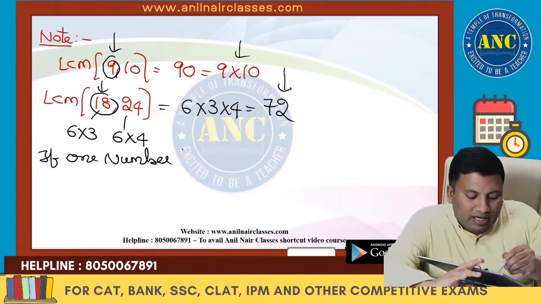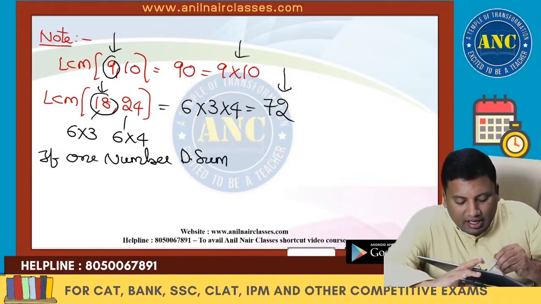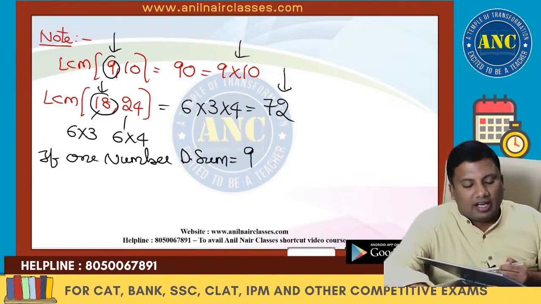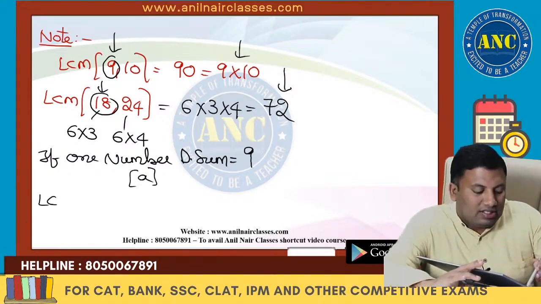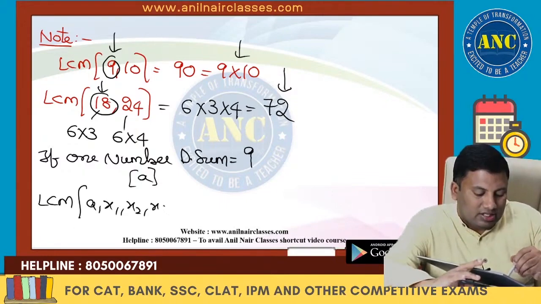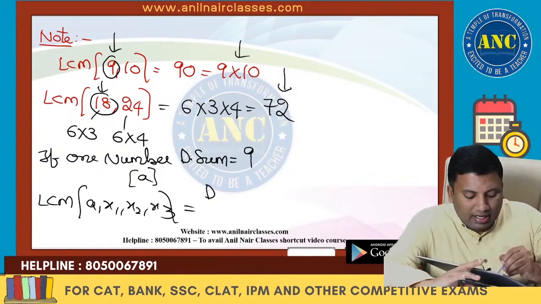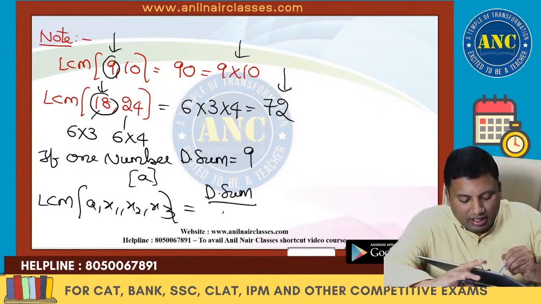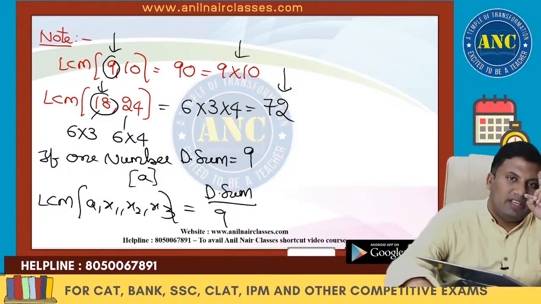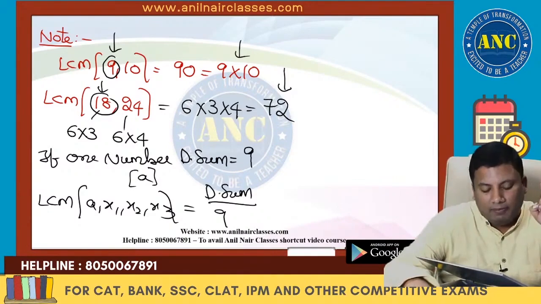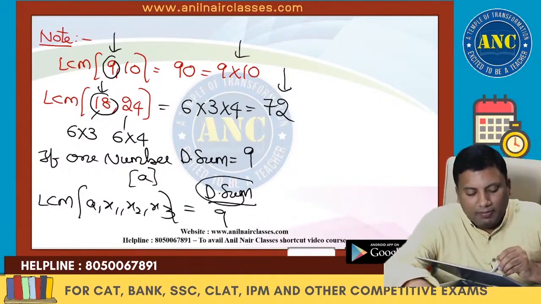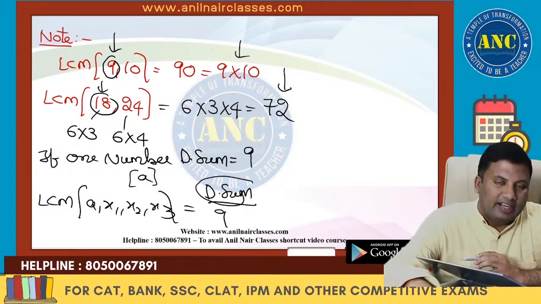If one number's digital sum is 9, if I call that number A, LCM of A, x1, x2, x3, any numbers, the answer's digital sum will be 9. I hope the idea is clear.